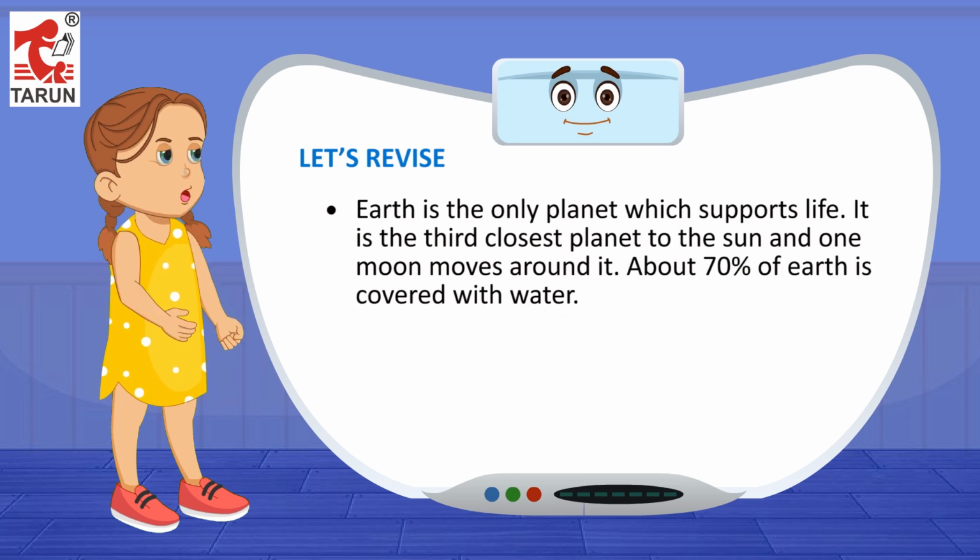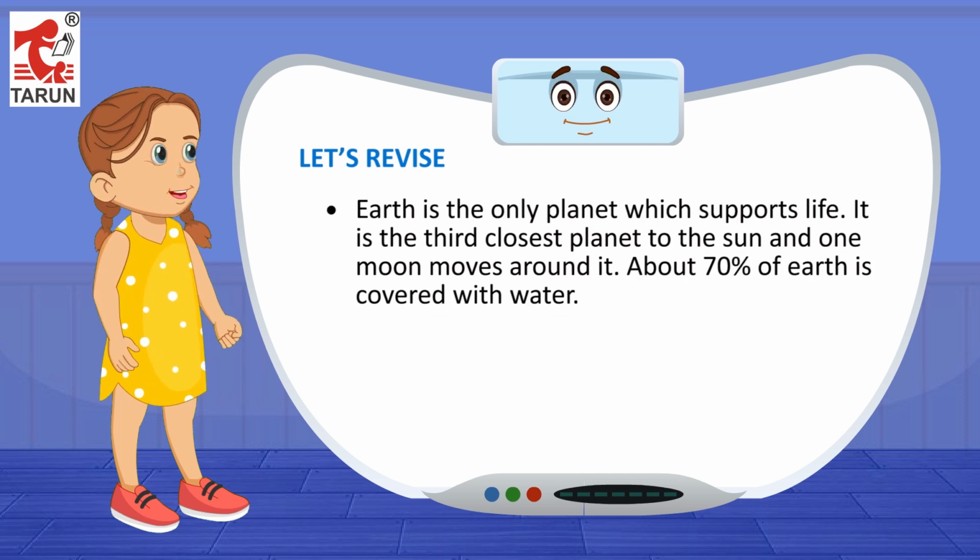Earth is the only planet which supports life. It is the third closest planet to the sun and one moon moves around it. About 70% of Earth is covered with water.